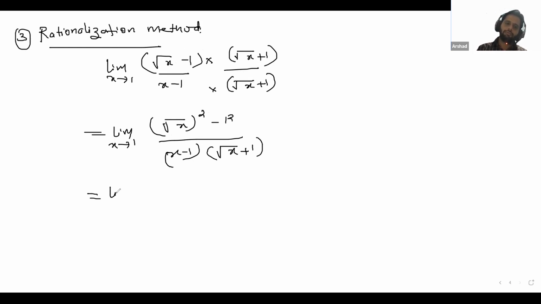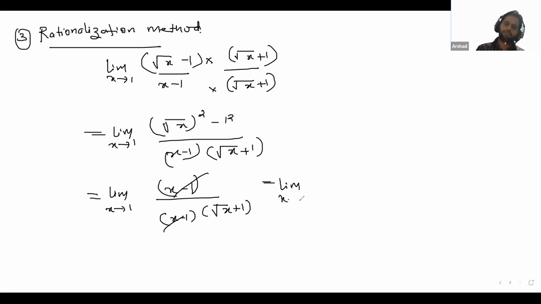Limit x tends to 1, here you will get x minus 1 by x minus 1 into root x plus 1. Limit x tends to 1 of 1 by under root x plus 1. So this is equal to 1 by 1 plus 1, 1 by 2. This is the rationalization method.